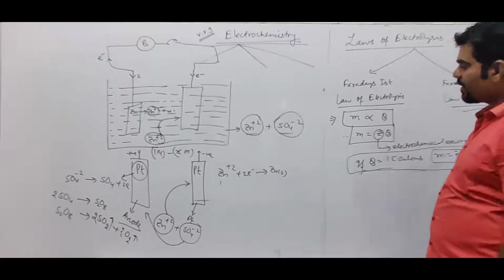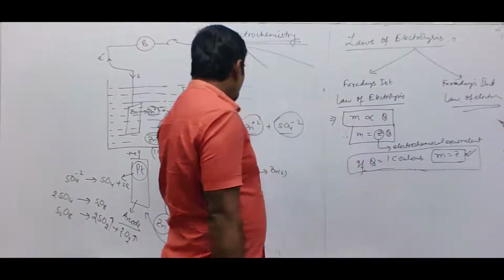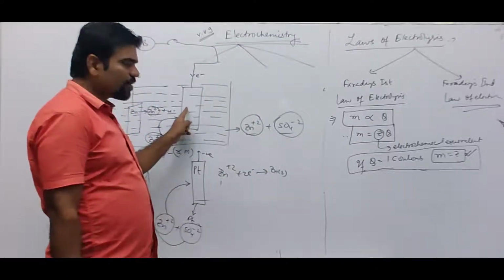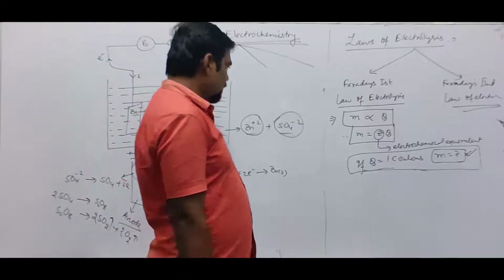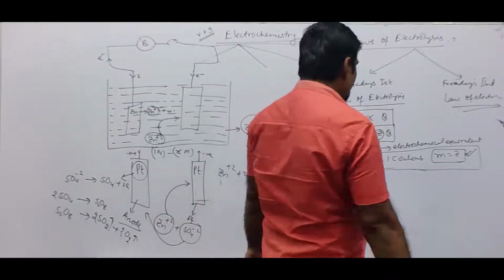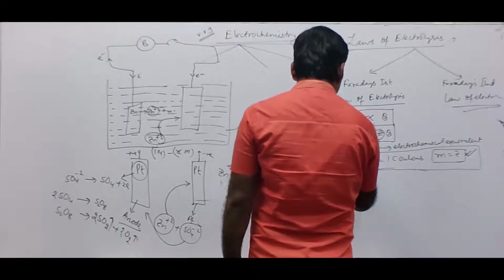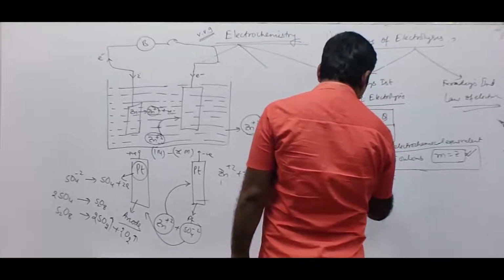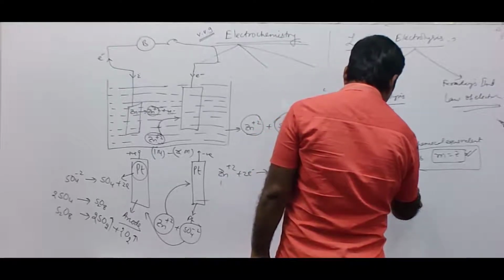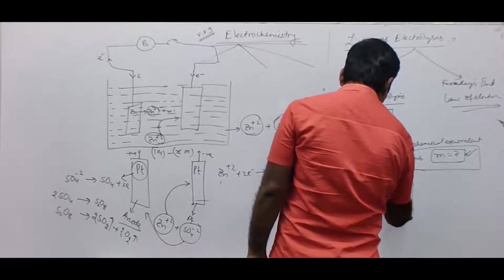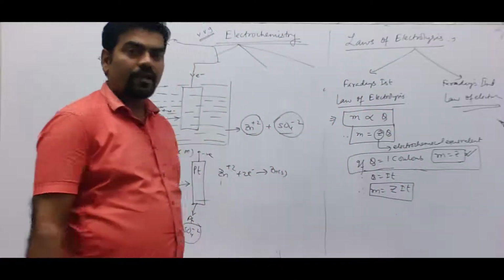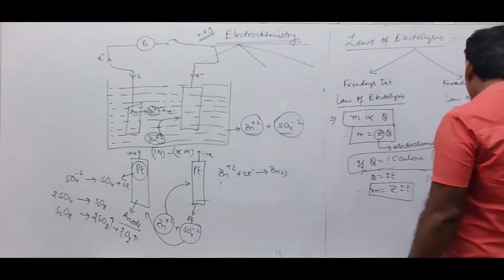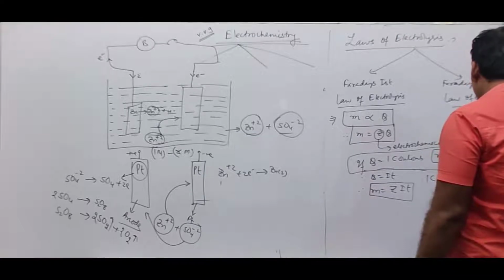So M is equal to Z. Since we know that Q is equal to I into T, we can say M is equal to Z into I into T. 1 coulomb of electricity is 1 ampere second.